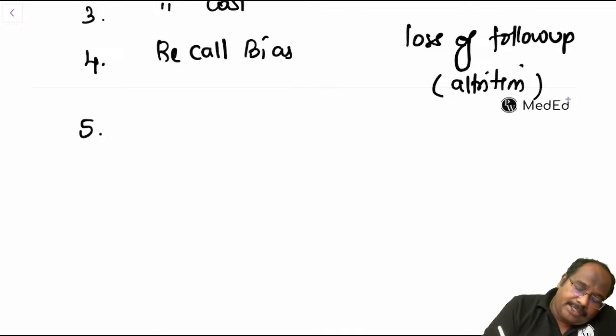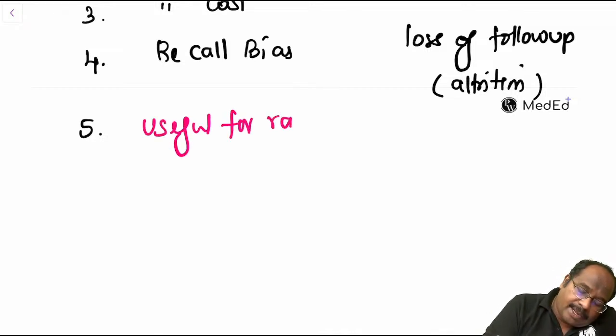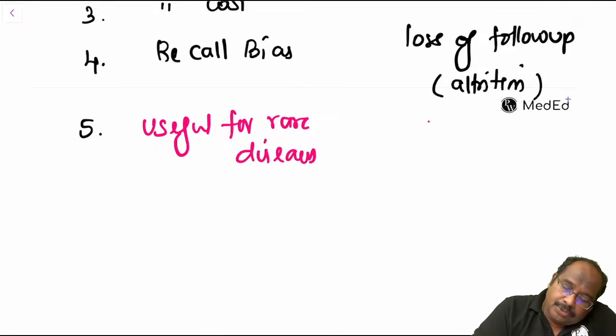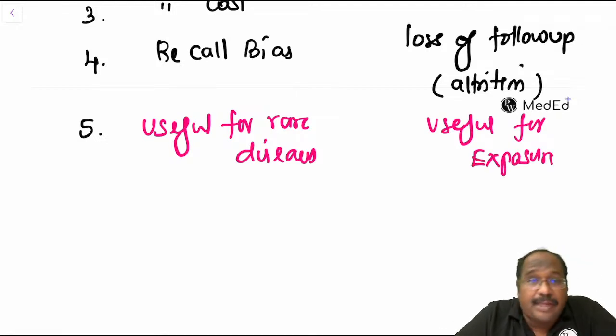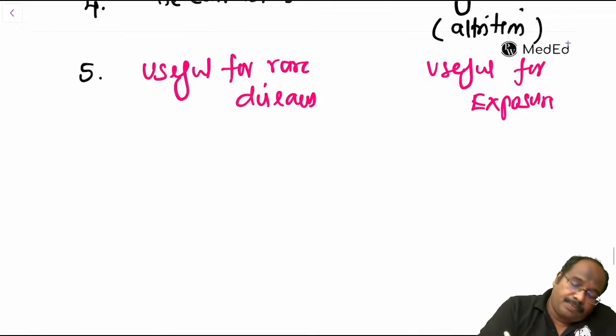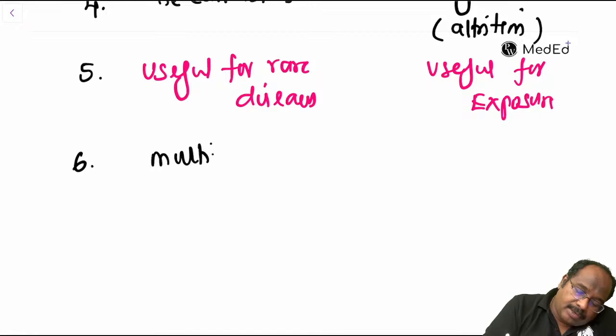Next, case control study is useful for rare disease. The cohort study is more useful for rare exposures. Case control study, rare disease. In a cohort study, multiple outcomes can be studied. In a case control study, multiple etiologies can be studied.